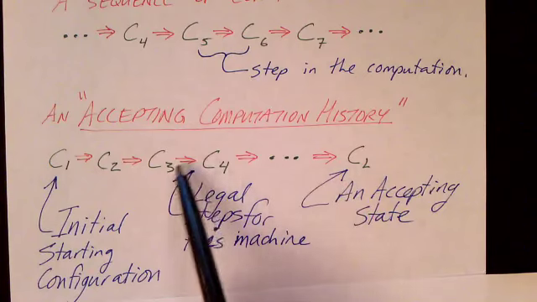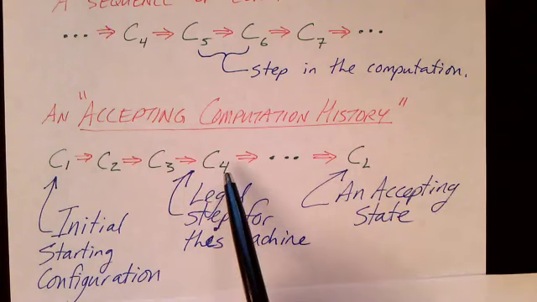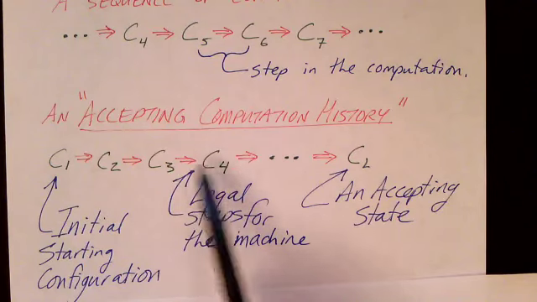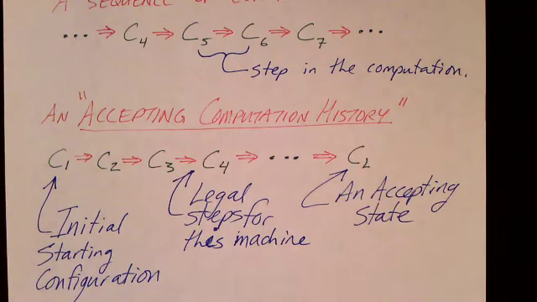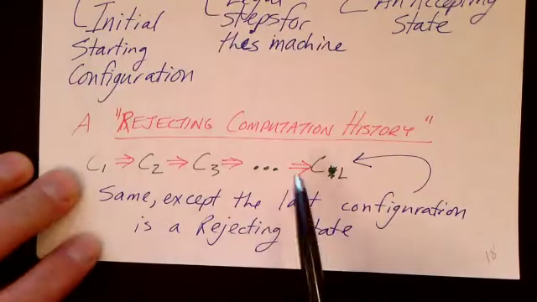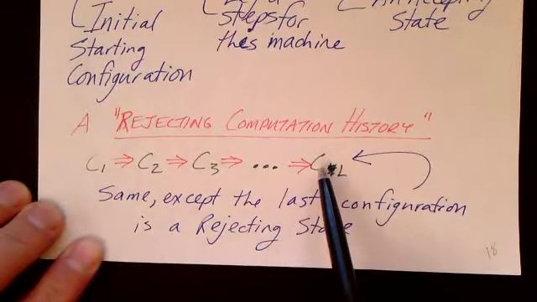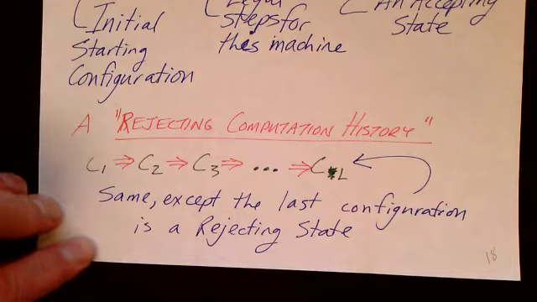And each step in this computation history is a legal computation of the Turing machine, so it moves from one configuration to the next, following the rules of the Turing machine operation. We can also have a rejecting computation history, which is exactly the same idea, except the last configuration would show a rejecting state rather than an accepting state.